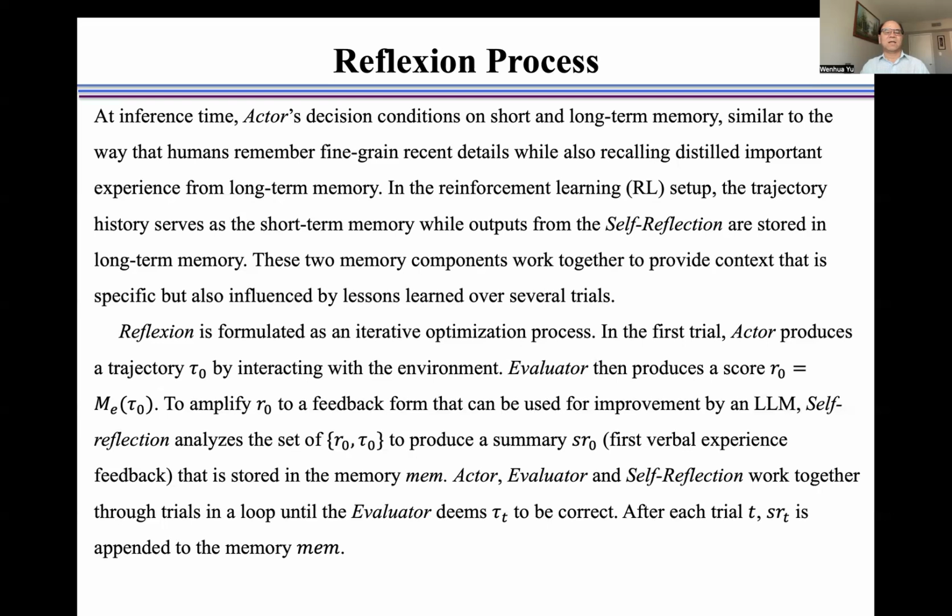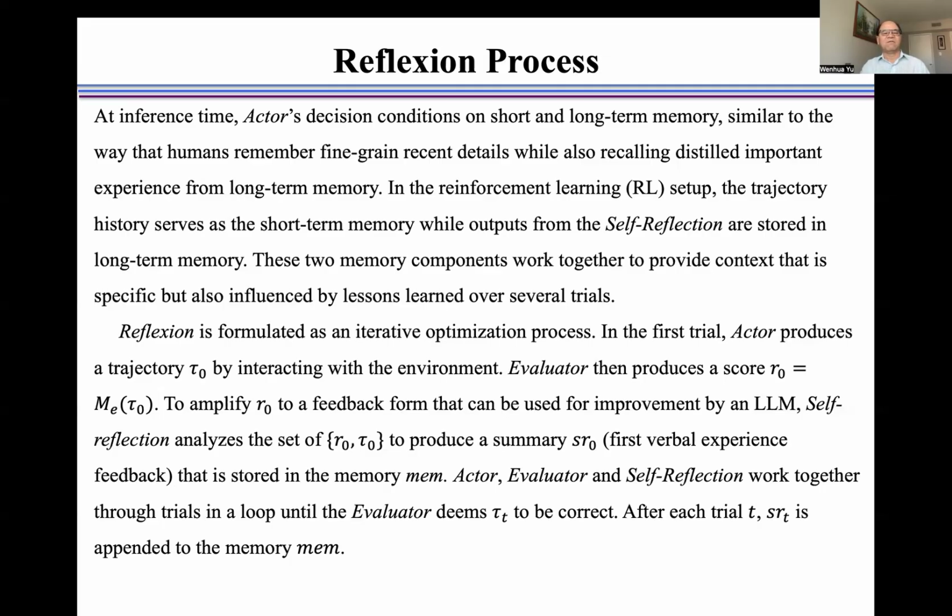Reflexion is formulated as an iterative optimization process. In the first trial, the actor produces a trajectory tau_0 by interacting with the environment. The evaluator then produces the score r_0 from M_E.